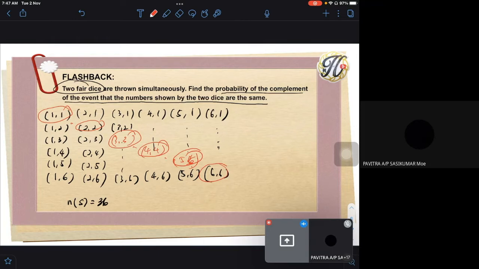Yes, Jingwen. Okay, so your n(A) is 6. Now they want the complement of this. So if this P(A) means 6 over 36, right? Is this the simplest form? Adakah ini bentuk termudah?